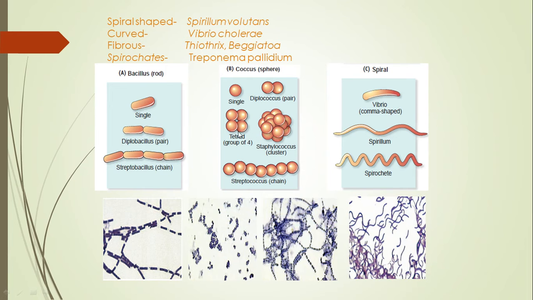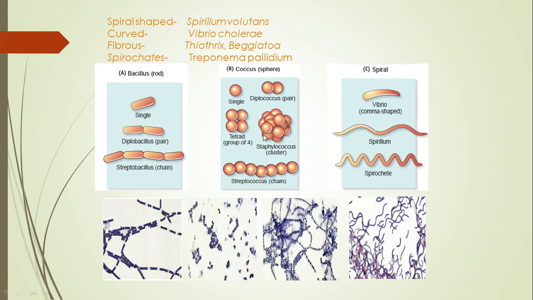At times, four cocci may be arranged like this, which is called a tetrad. Then this is a cluster of staphylococcus. This looks like a bunch of grapes, so we call it staphylococcus. This is streptobacillus, this is streptococcus, and this is staphylococcus. So these are the patterns of arrangement of bacillus and coccus bacteria, which depend on the plane of cell division.